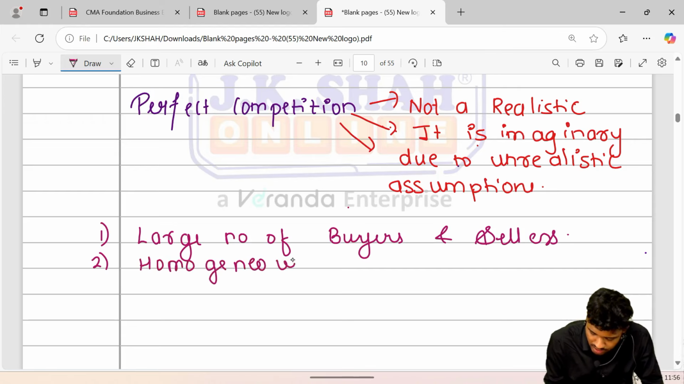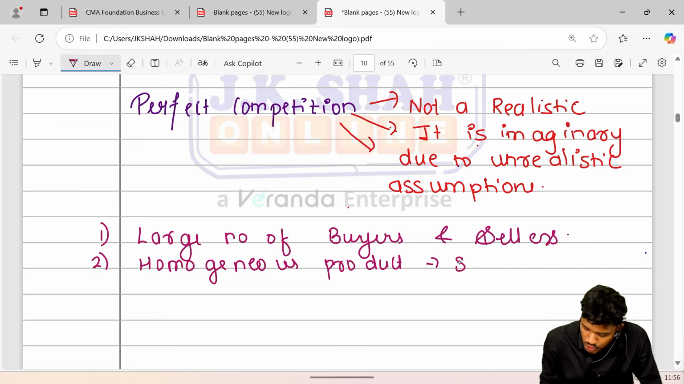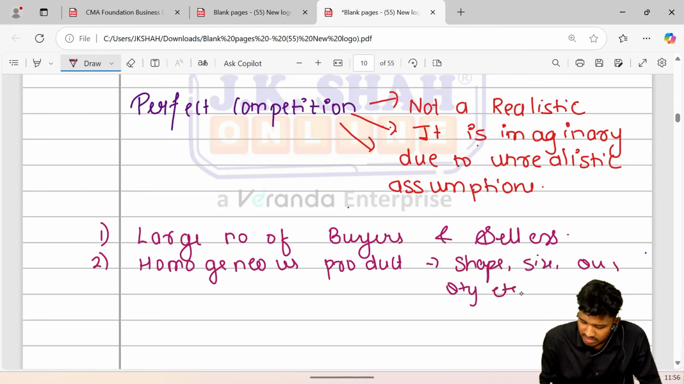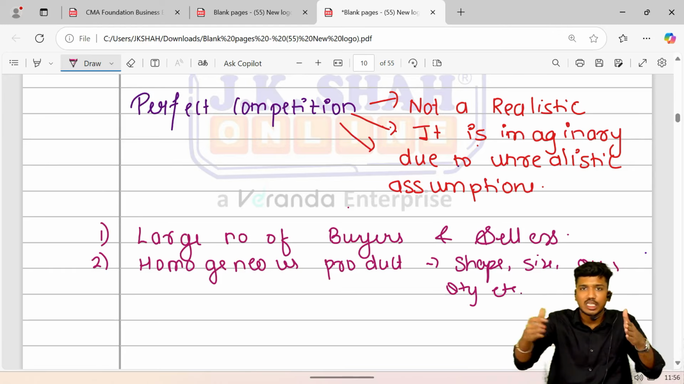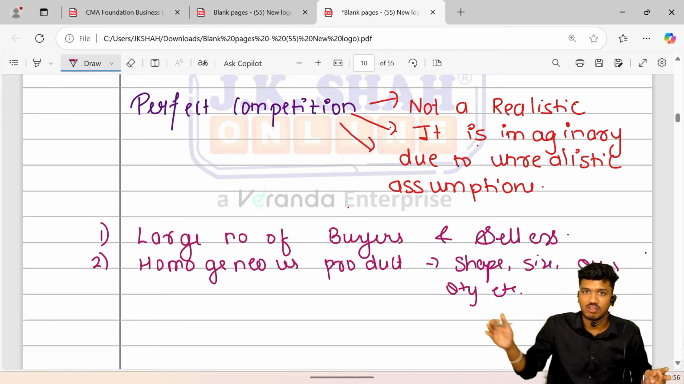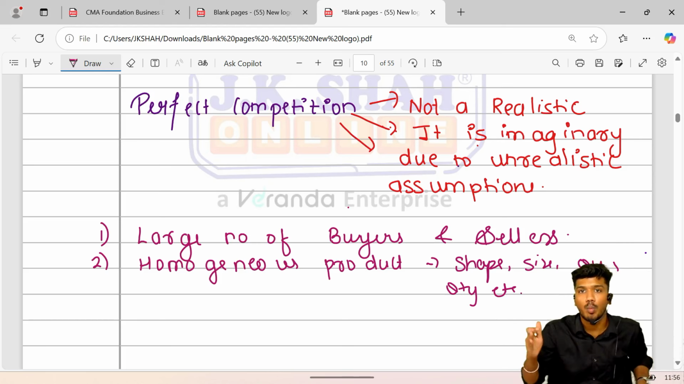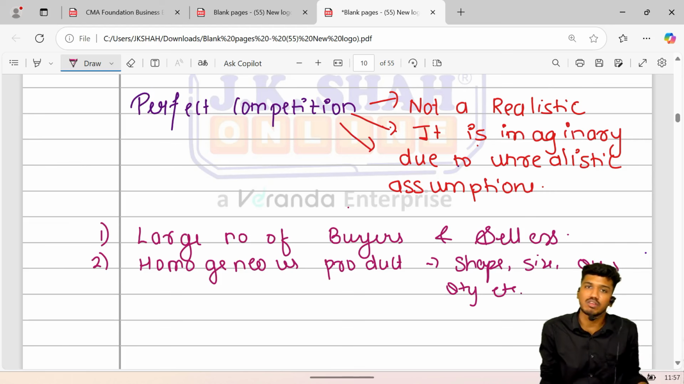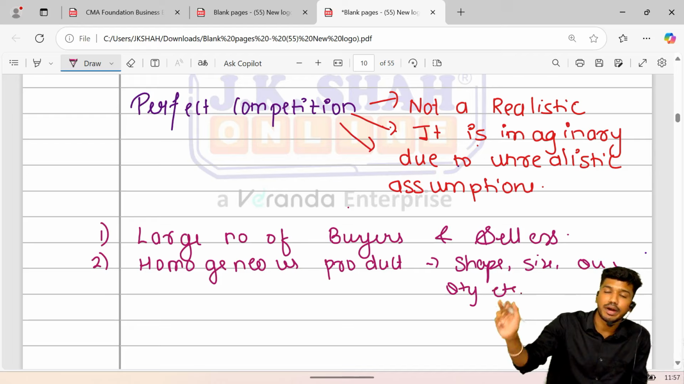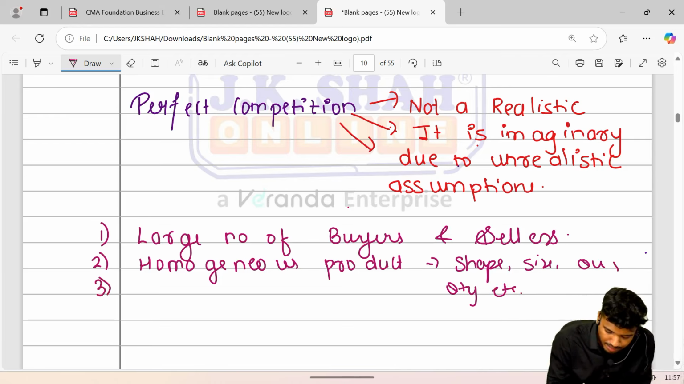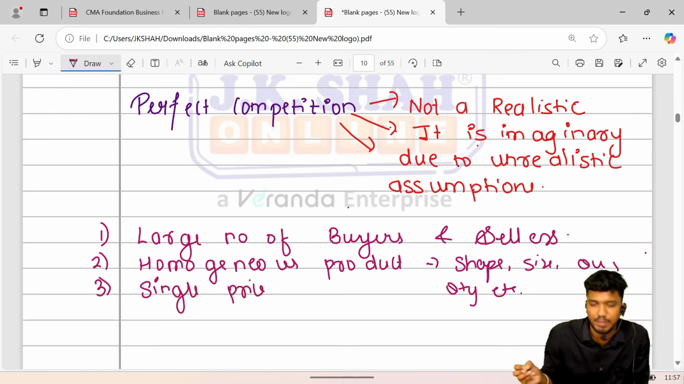Homogeneous product refers to products sold by the competitors that are the same in terms of shape, size, quality, quantity, etc. So the second feature, after the large number of buyers and sellers, is the homogeneous product. If the product is the same, the price should also be the same. That is a single price.